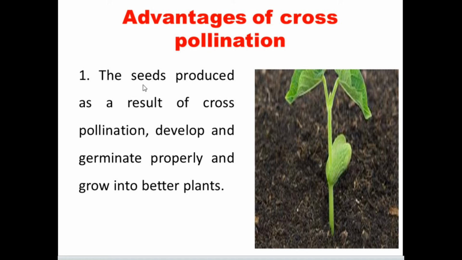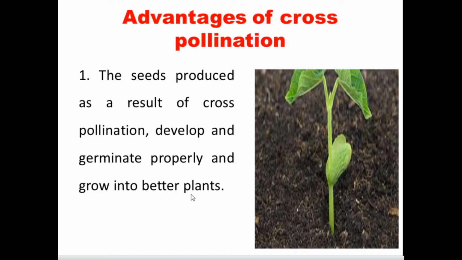The seeds always produce the new plants. So it means the seeds should be healthy or viable seeds. Then only will they produce new healthy plants. Cross pollination always leads to a proper, healthy seed. So look at here, the seeds produced as a result of cross pollination develop and germinate properly and grow